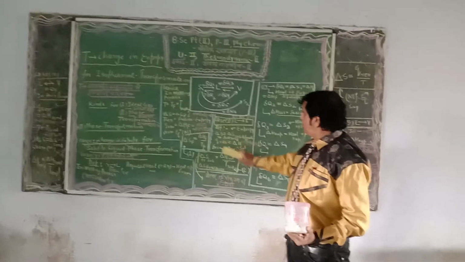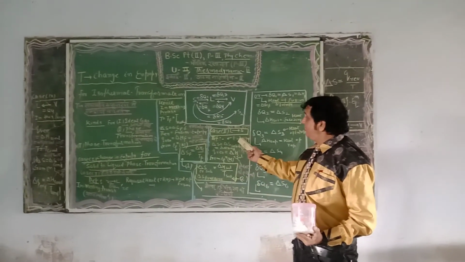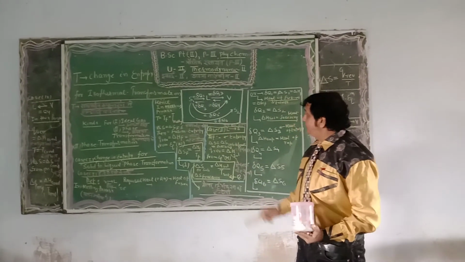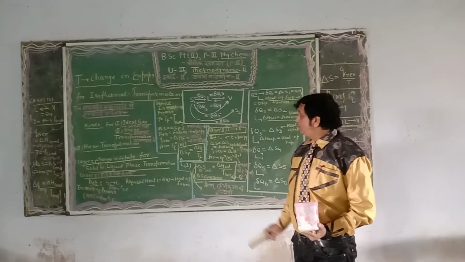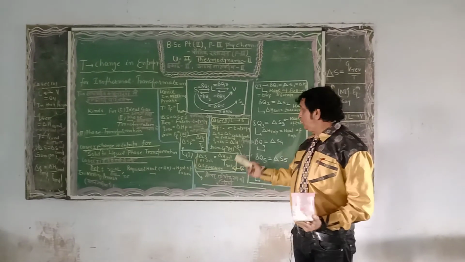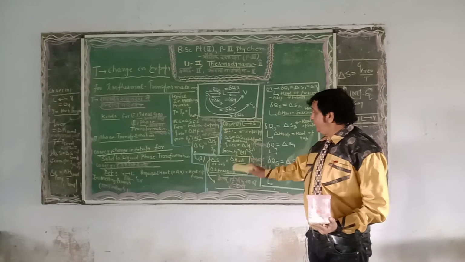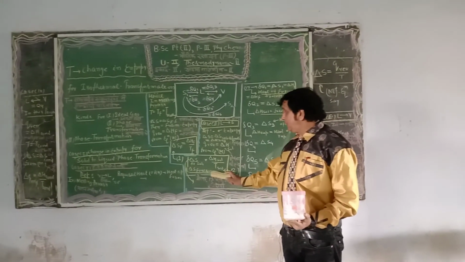Next is the second case, liquid to solid. To define this, 1 mole of liquid is converted to 1 mole of solid. In this case, the required reversible heat is known as the enthalpy of freezing, and the corresponding entropy is known as the entropy of freezing.